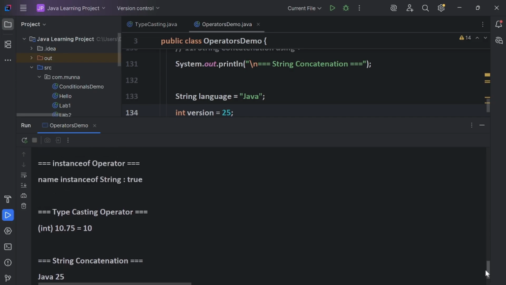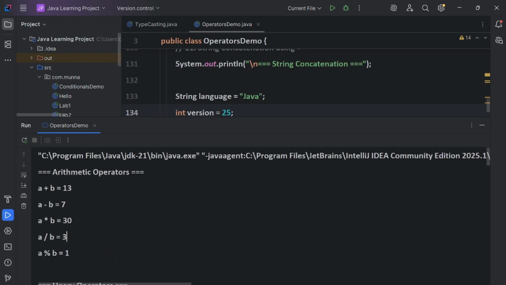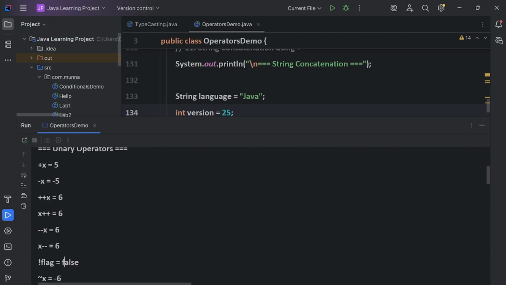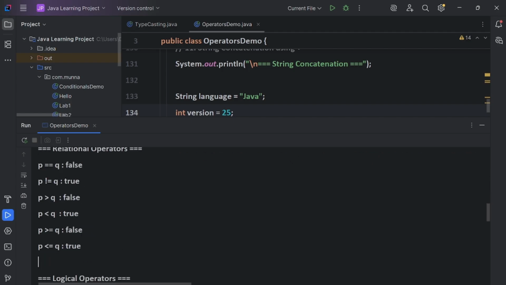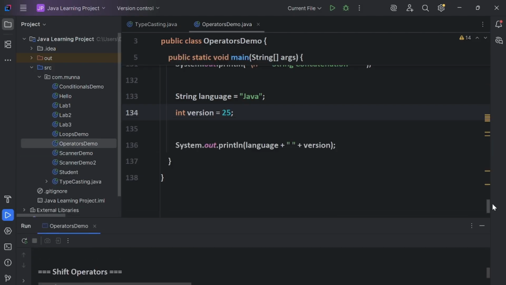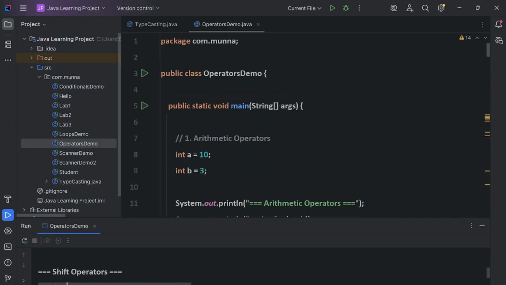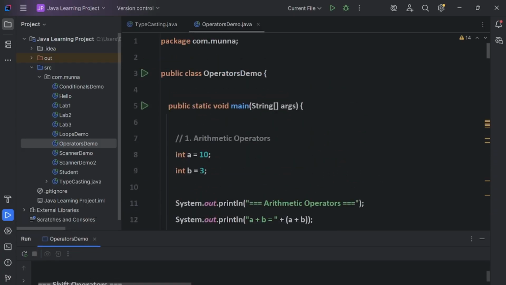See all the operations, I am printing the arithmetic operators output and all other operators, guys. So you can verify the output. Please implement this logic and run this complete program for better understanding, guys.